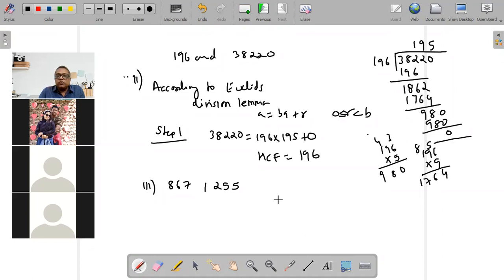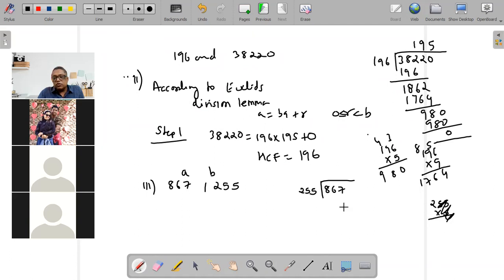867 and 255. You can try out this and find out the HCF of 867 and 255. So this becomes A and this becomes B, right? And you're going to divide the bigger number by the smaller number. 867 by 255. So 51. Okay, so 255 will go 5 times.